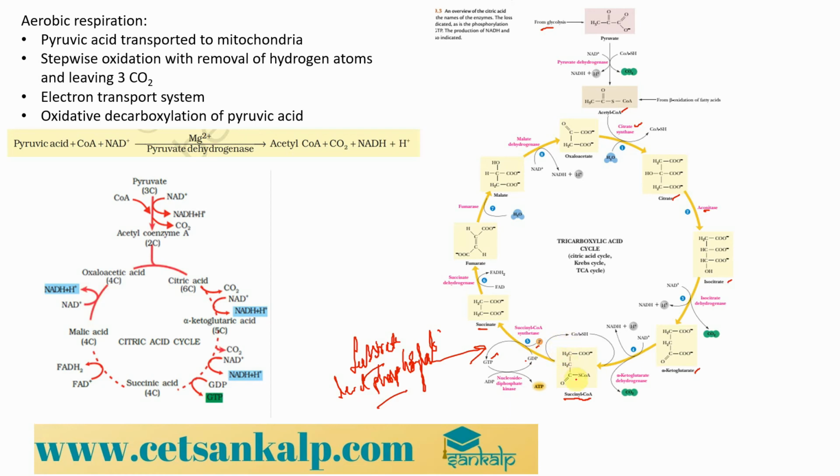Because the succinyl CoA is what we are looking at. If you look into this particular reaction, you can see that the coenzyme A, the SH, is actually removed. The sulfide group is being removed, right? So what happens in this step is that the energy required to transfer the phosphate group to the GDP molecule comes by breaking down the bond of the sulfide, that is the CoA part of the succinyl CoA.